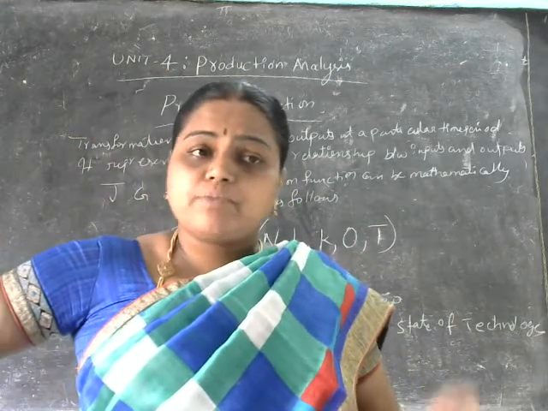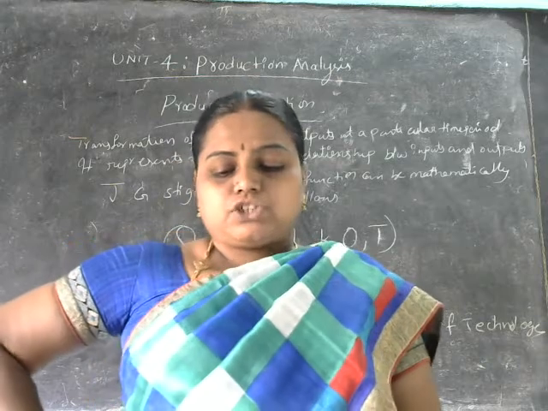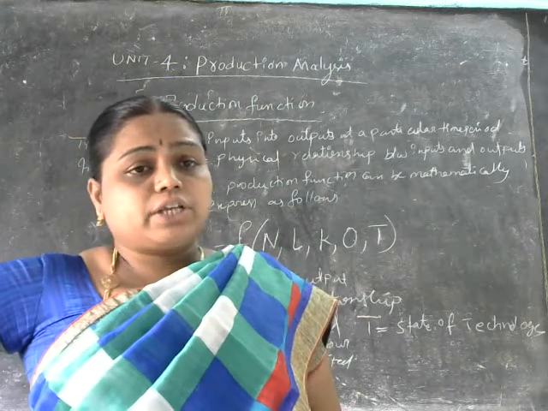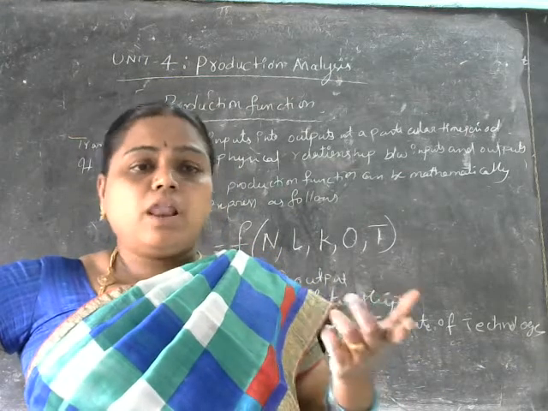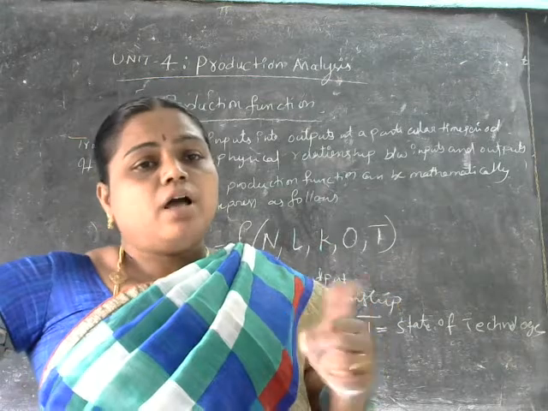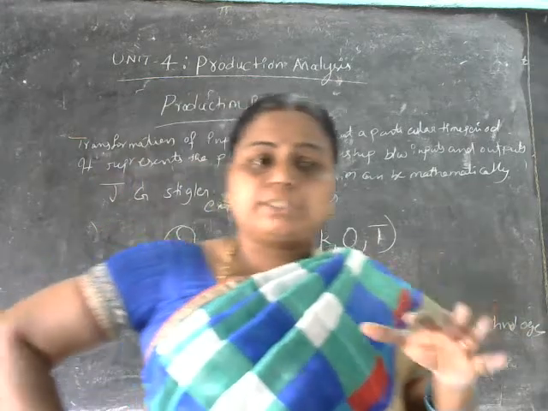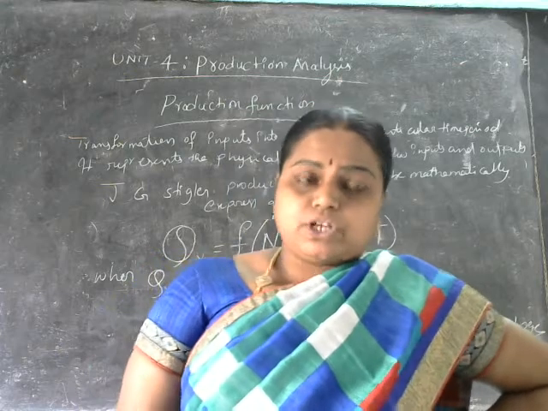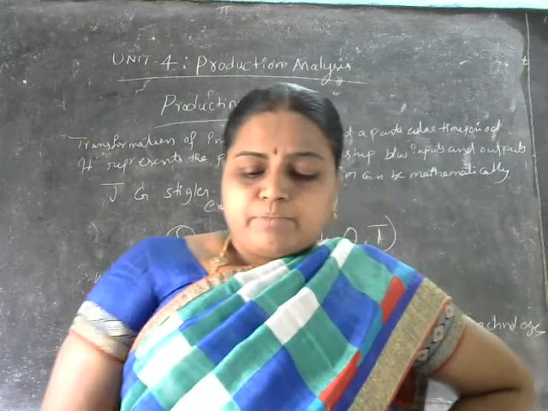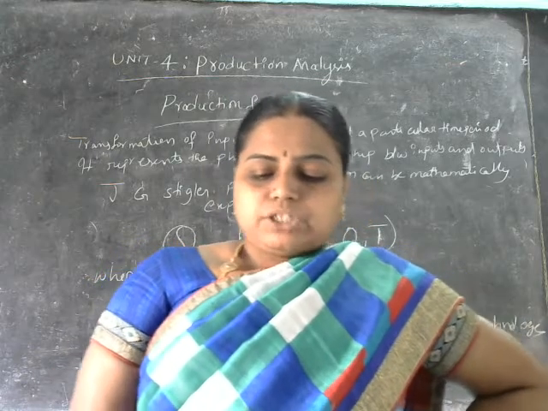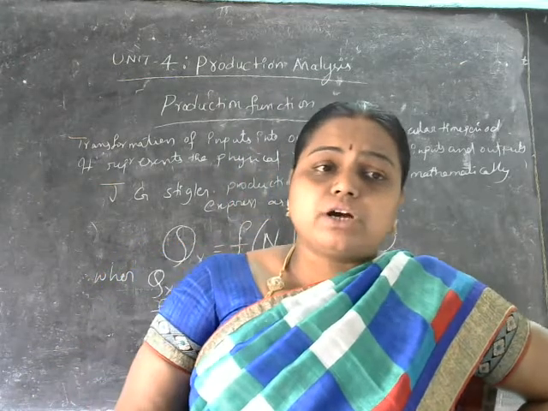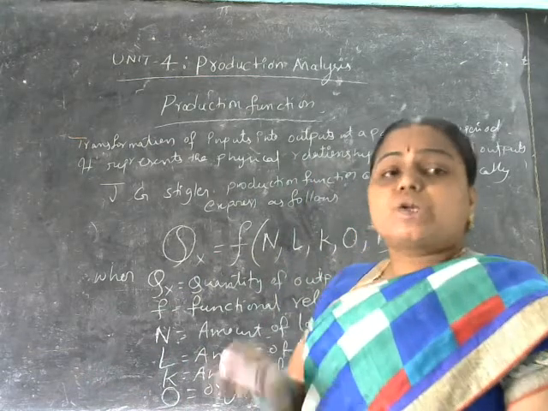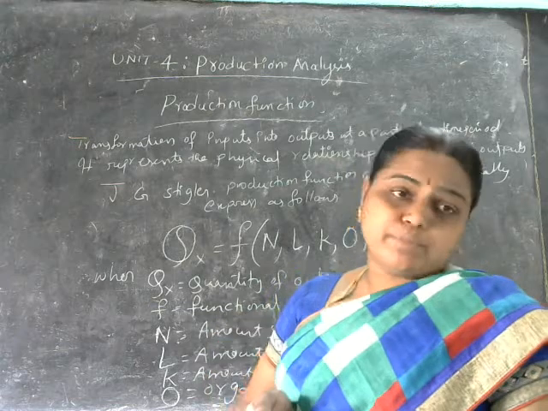The production function of a firm can be studied in the context of the short period and the long period. Short period means within 1 year. Long period is more than 5 years. The short period is also called the short run, a period of time in which we cannot change all inputs. If we want to change all these inputs, it is impossible here. One or two we can change, but not all the inputs.